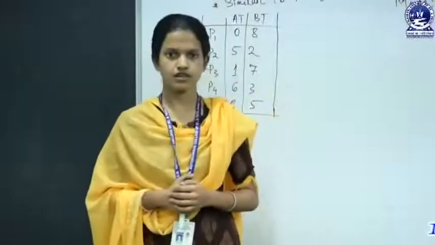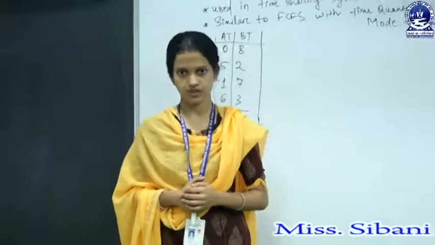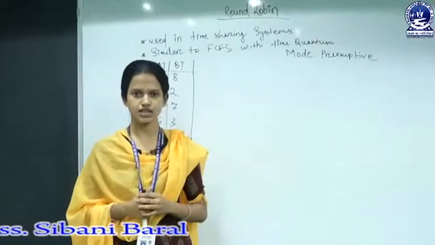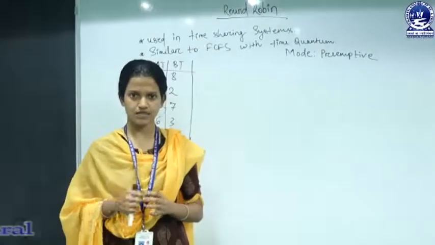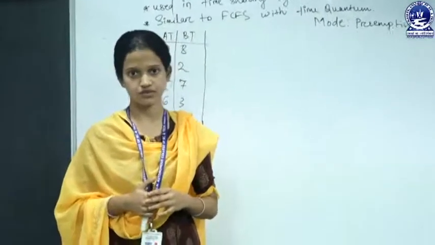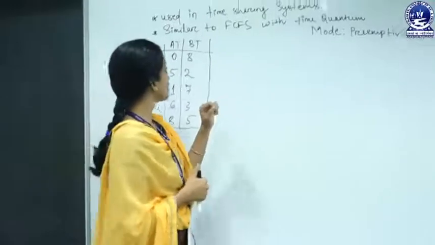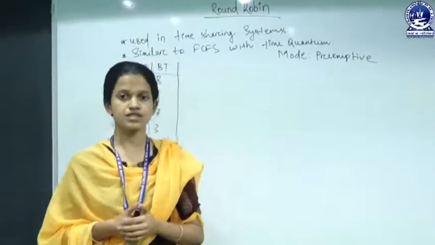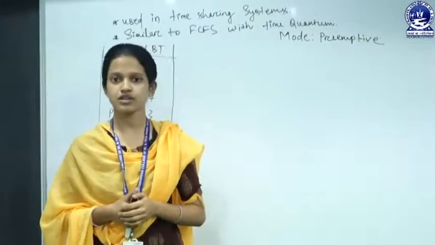The topic is round robin scheduling algorithm. This type of scheduling algorithm is basically used in multitasking operating systems, or you can say time sharing operating systems. So this round robin algorithm is used in time sharing systems. So what is a multitasking, or time sharing, operating system?